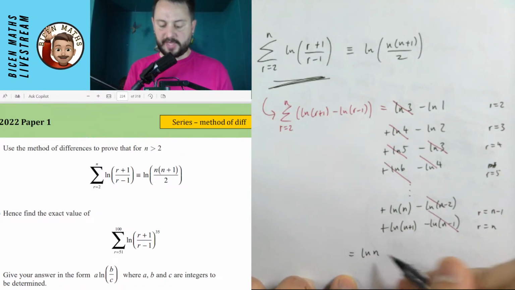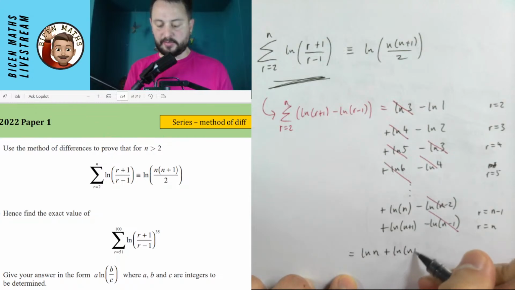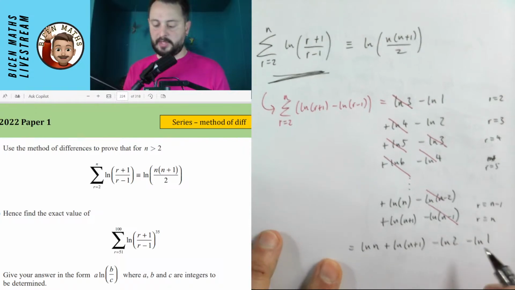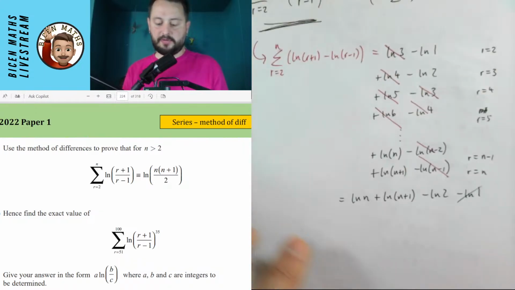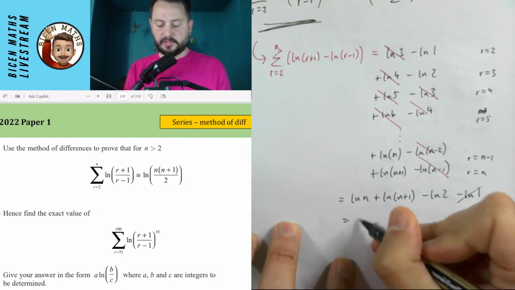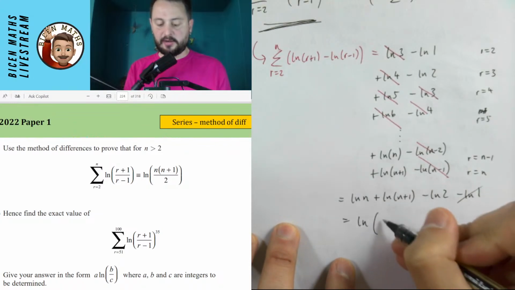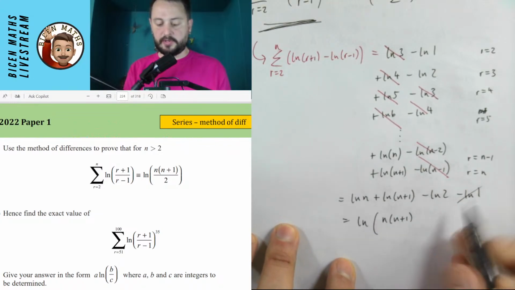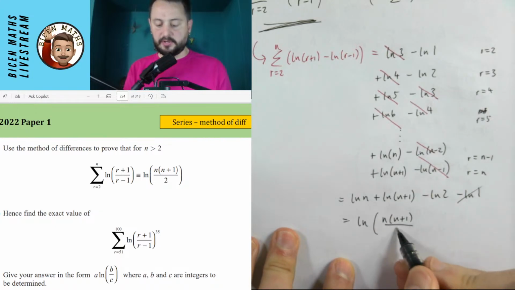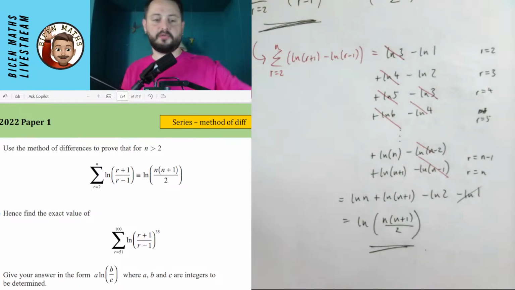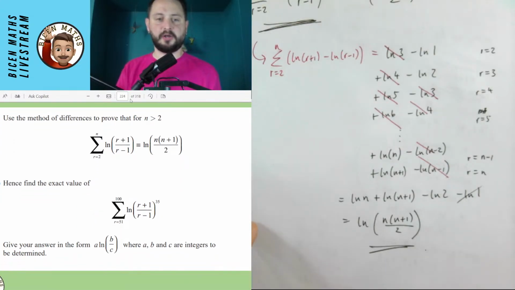So it's my ln of n plus ln of n plus 1 minus ln 2 minus ln 1. ln 1 is equal to 0, so I can get rid of that. So these are going to go into the numerator, so that I have my ln of n plus 1. This is a subtract, so it's going to go into the denominator like this. So we've done those first 4 marks. I mean, those 4 marks were so much easier than this. Then we've got these 3 marks here.